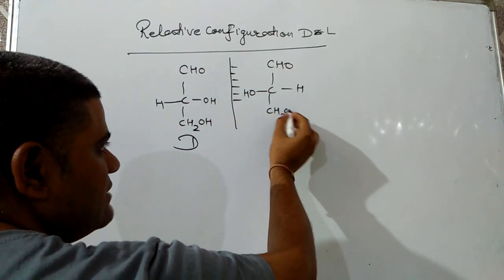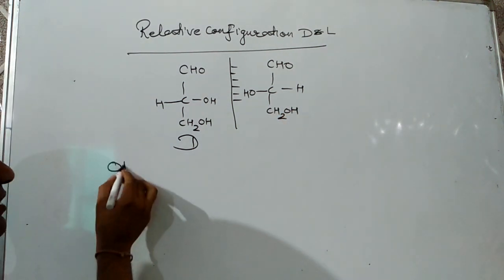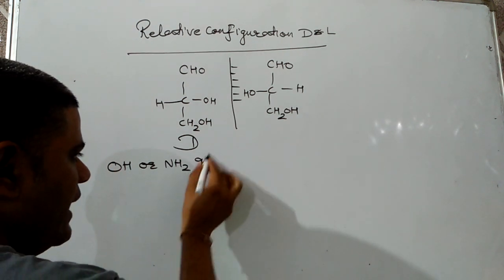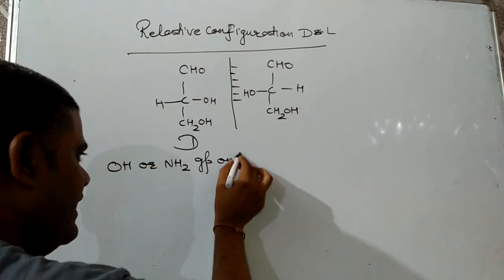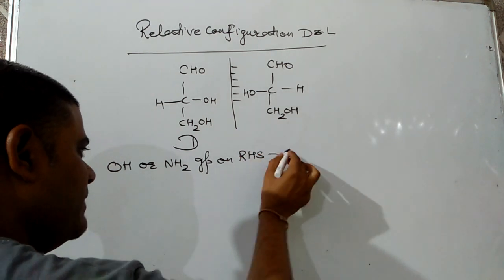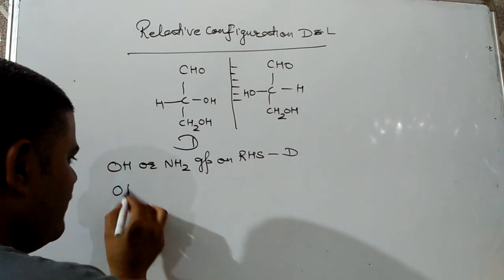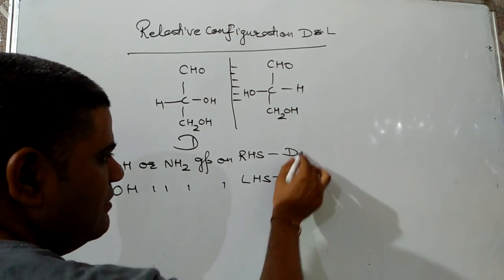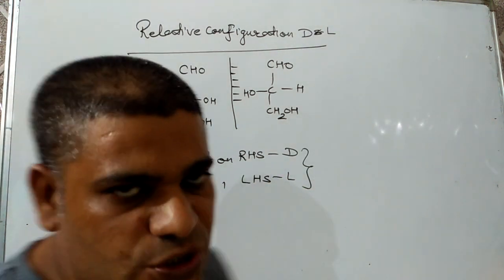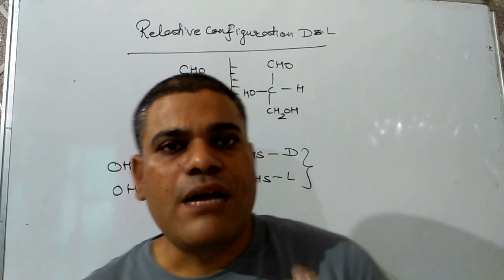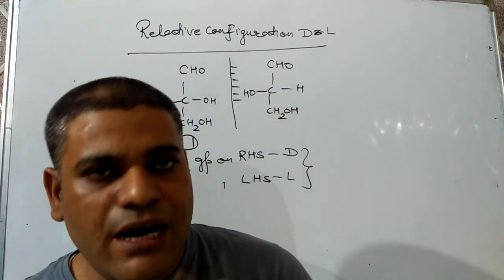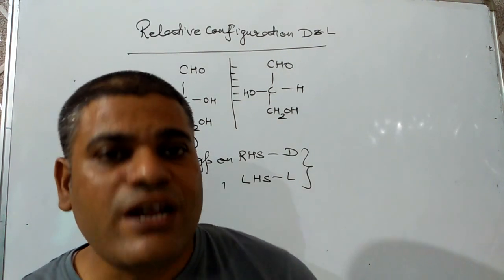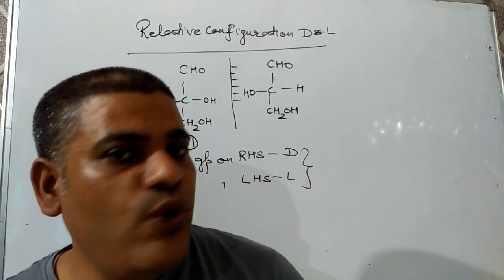So we can generalize it. If the OH or NH2 group is on the right hand side, then it will be D form, and if the OH or NH2 group is on the left hand side, then it will be L form. Generally, D and L nomenclature is used for carbohydrates and alpha amino acids, and that is the main drawback, because all compounds cannot have an NH2 or OH group.